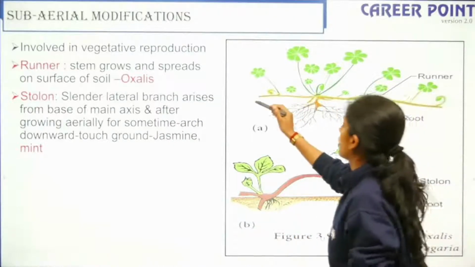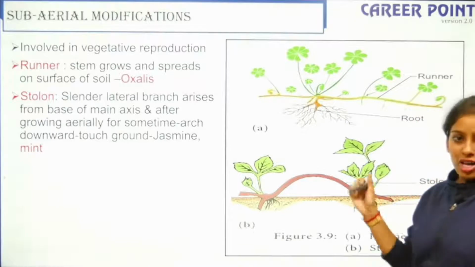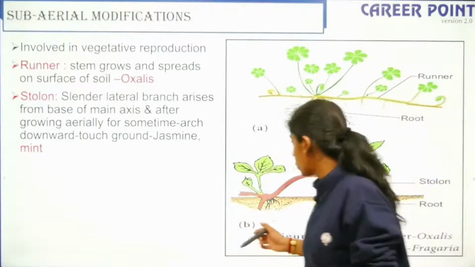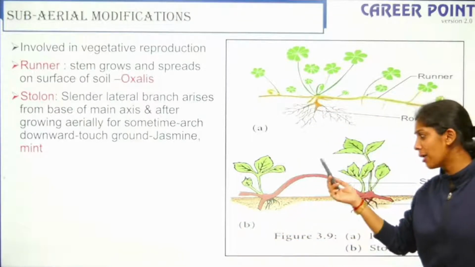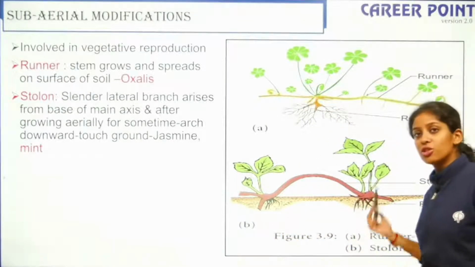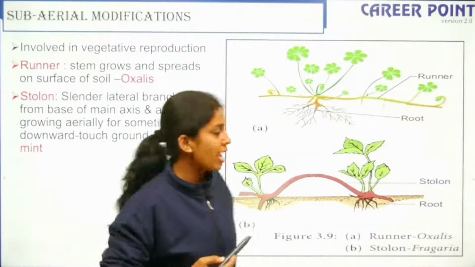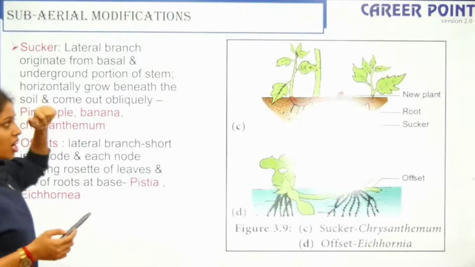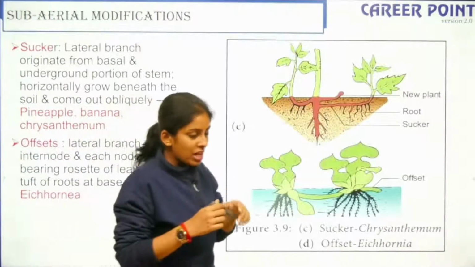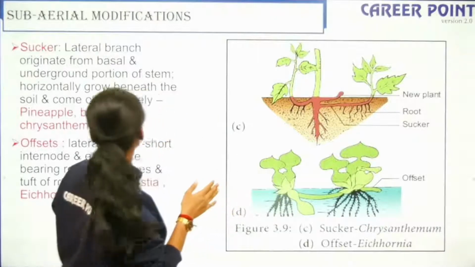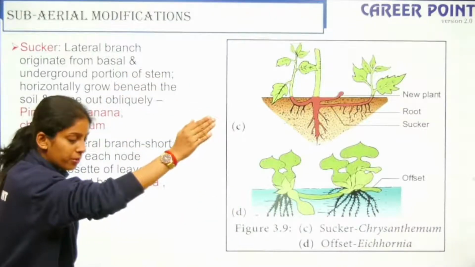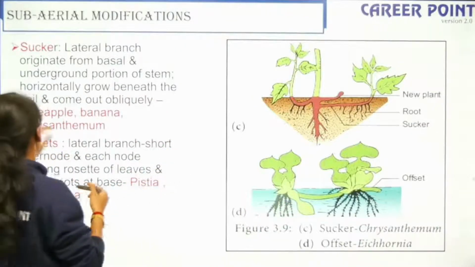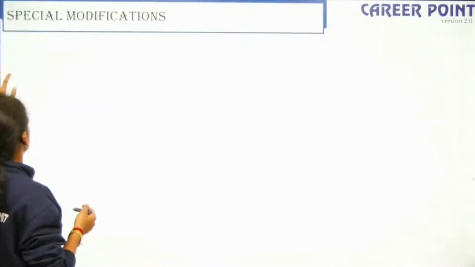So you have a runner, it runs along the length of the soil and then it gives rise to a new plant. This is runner. Next one is you have stolon. It grows aerially above the soil and then it moves into the soil and forms a new plant, right? The next one is your sucker. So sucker and your stolon are vice versa. So in your stolon, what happens? It grows above. Here it goes below. So that is the difference, and offset is a bunch that is present. Again, examples are very, very important.